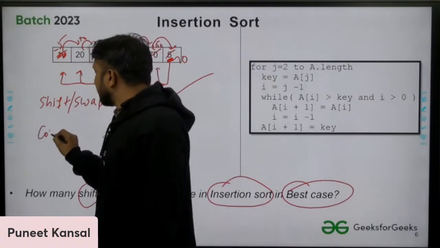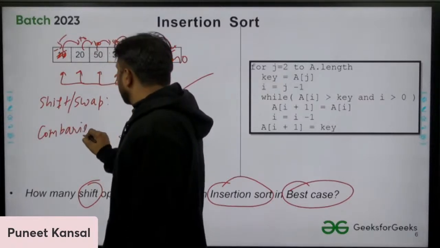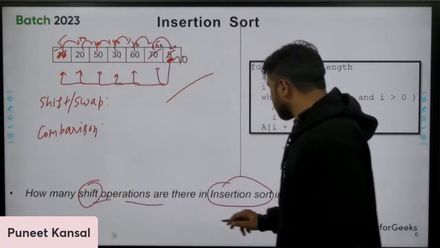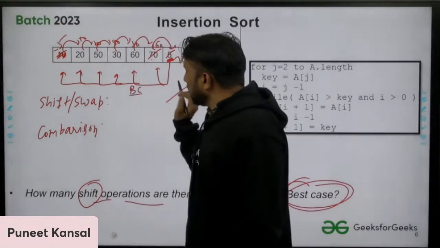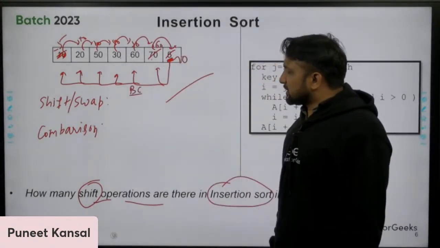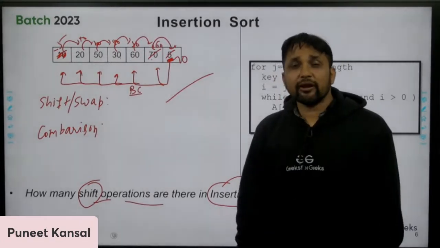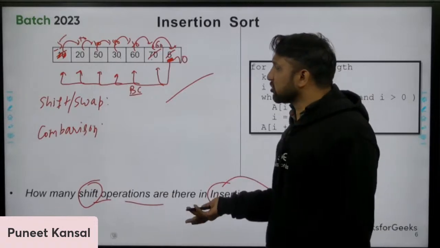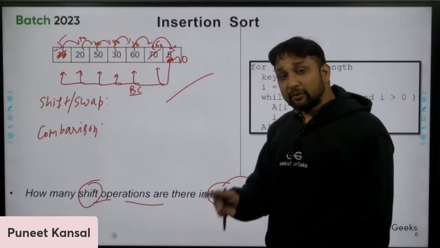So another one is comparison. So the question is, how many shift operations are we performing in the best case? Let me tell you the best case of insertion sort is when the array is already sorted. When the array is already sorted, then that will be the best case of insertion sort.